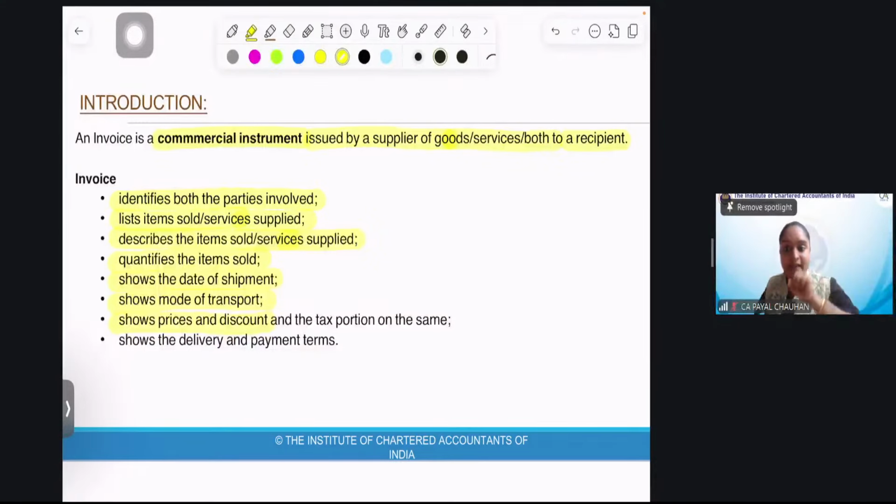See, there are three words involved. Take it very carefully for the MCQs. First of all, we'll have a price on the invoice. Then the recipient always wants a discount, so if any discount has been provided, it should be there on the invoice, and the tax portion as well. Showing the tax element on the invoice is very important. It also shows the delivery and the payment terms: when the goods or service will be supplied or delivered, and what the payment terms will be.